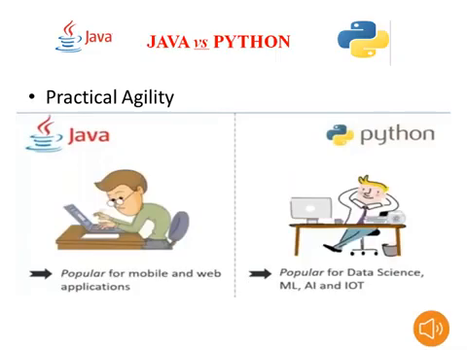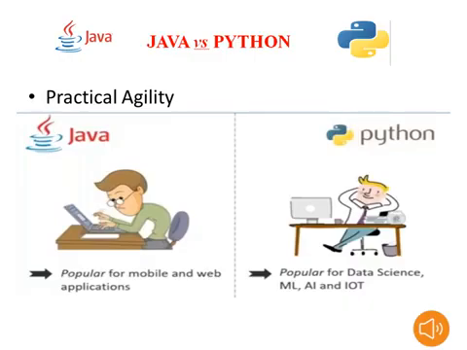Coming to Java, actually Java is popular for mobile and web applications. These are already very simple mobile applications and web applications. From the past few years we have been using Java for mobile and web applications. Now we will move to Python.